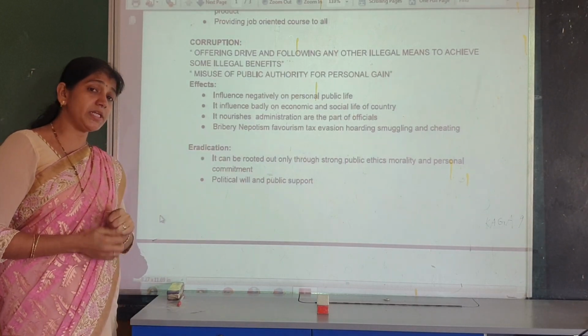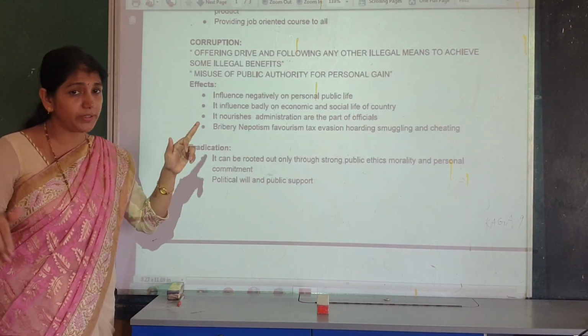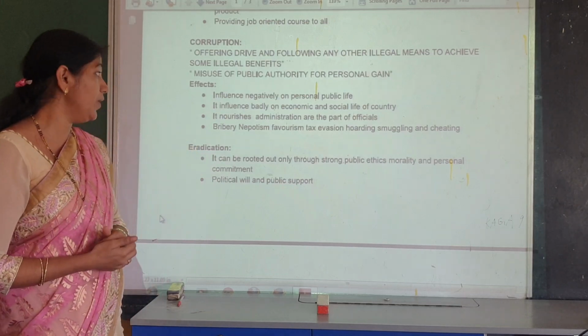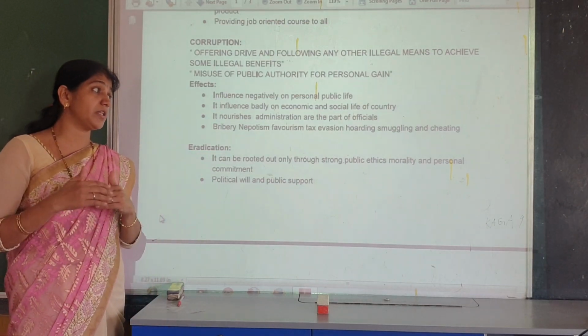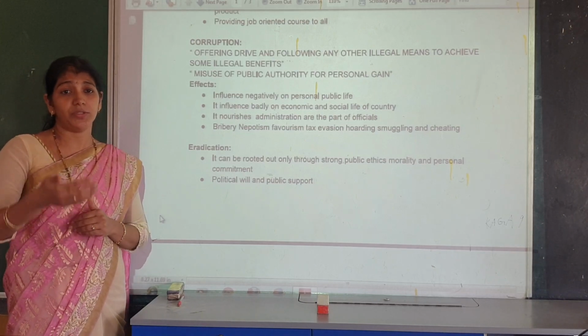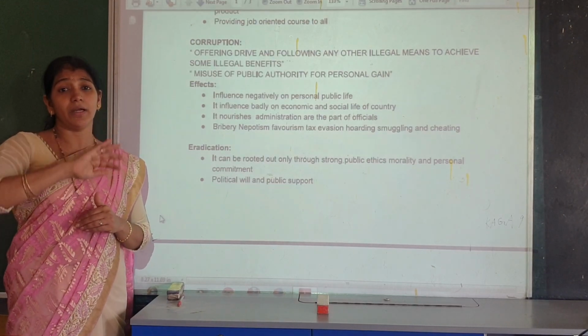And when the administration becomes corrupt, almost the whole country becomes corrupt. So the administration is also under corruption's control.